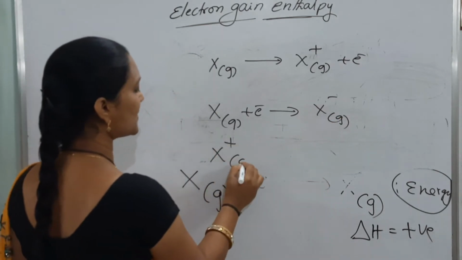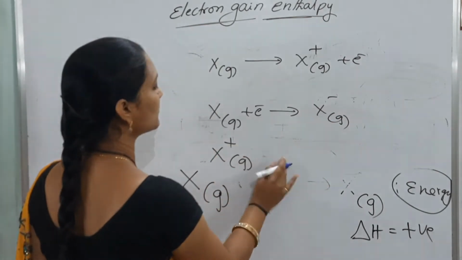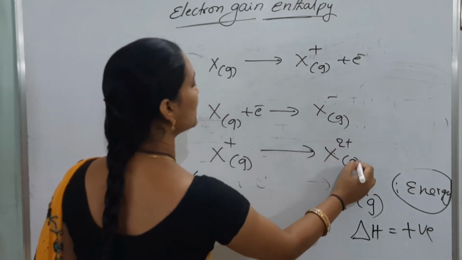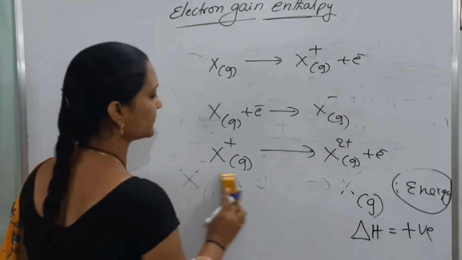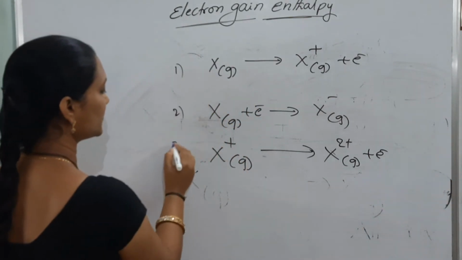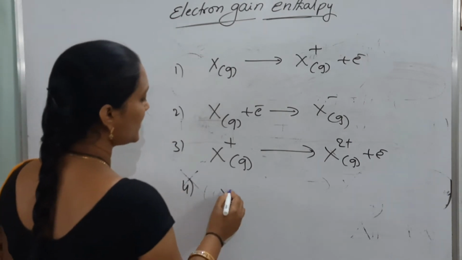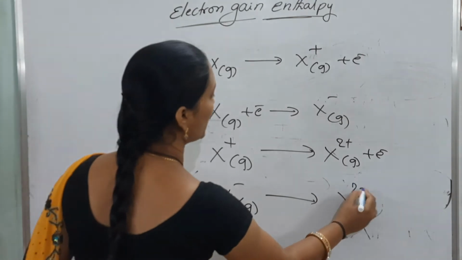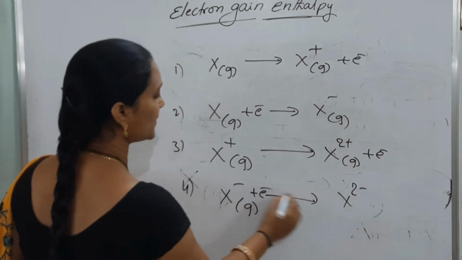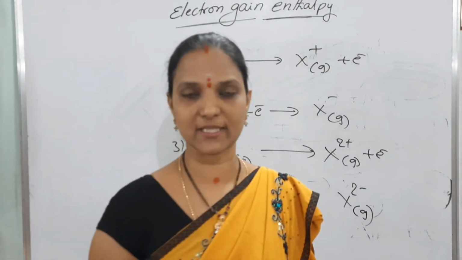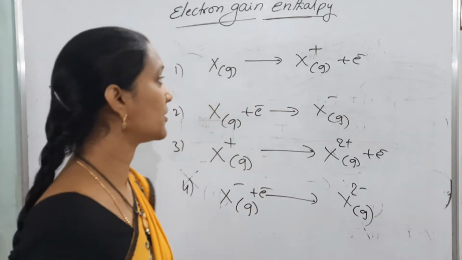Option three: X plus gas plus electron gives X2 plus. And fourth option, X minus plus electron gives X2 minus. The following is an exothermic process.